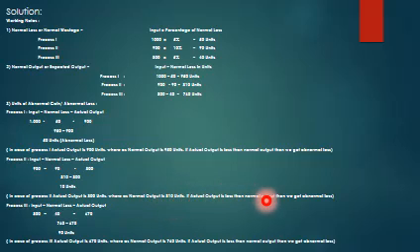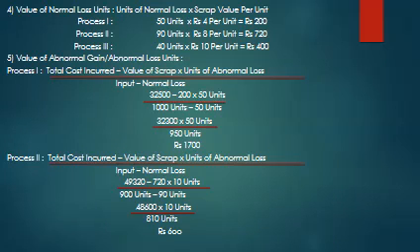Again the same narration, abnormal loss here also. Process 3: input minus normal loss minus actual output, 800 is the input, 40 units is the normal loss, 670 is the actual output given in the problem. So 760 minus 670 comes to 90 units. Again here also the same narration, we get abnormal loss.